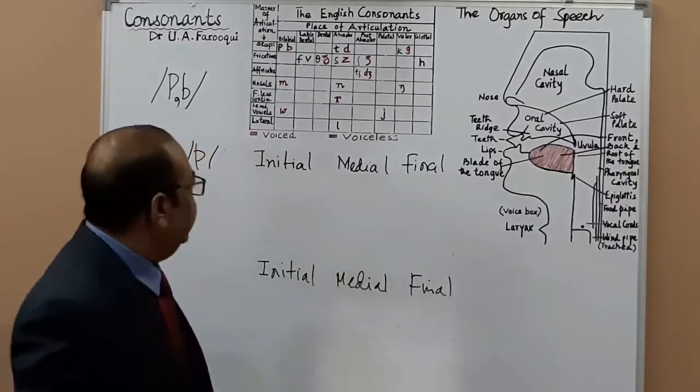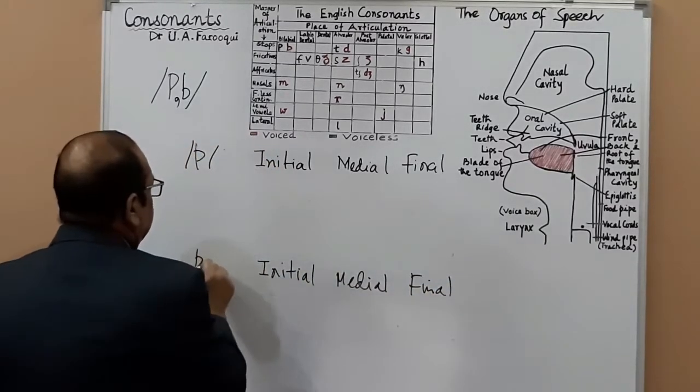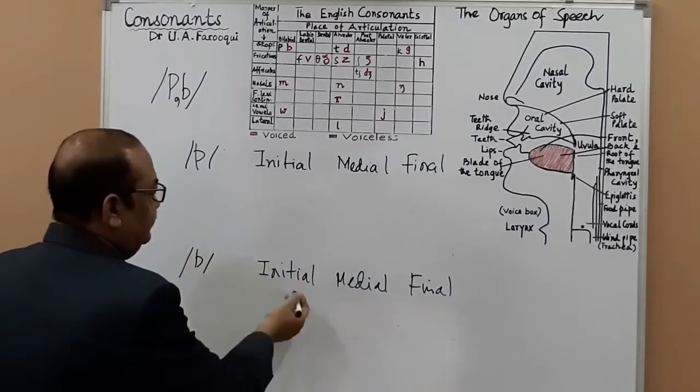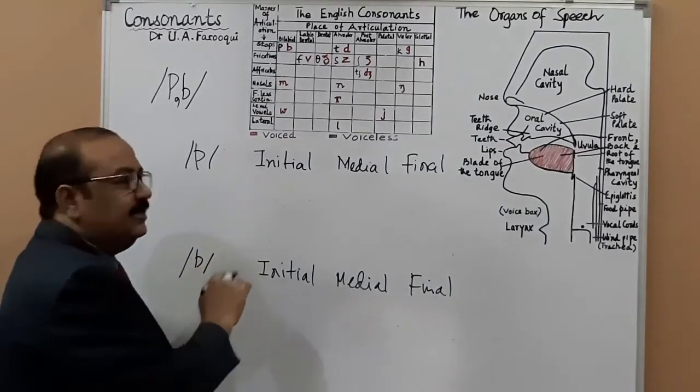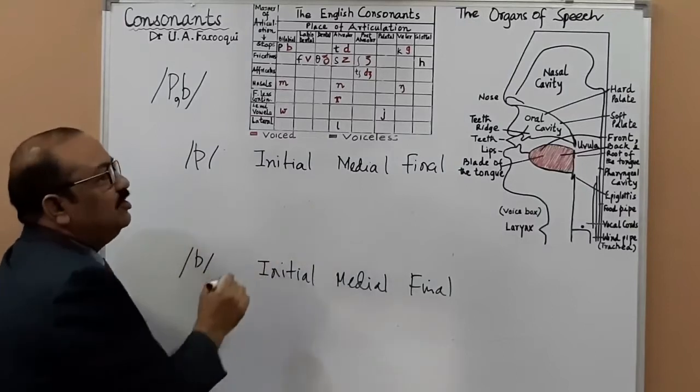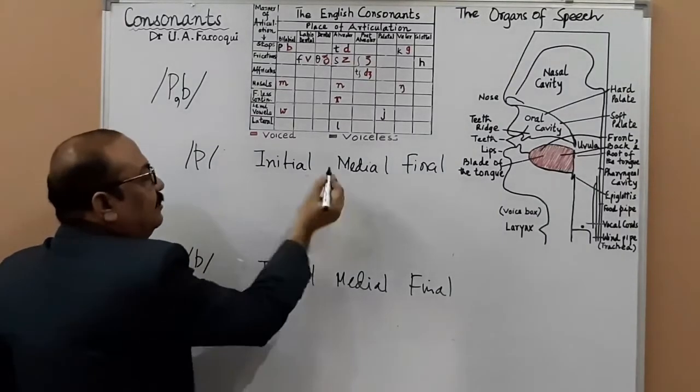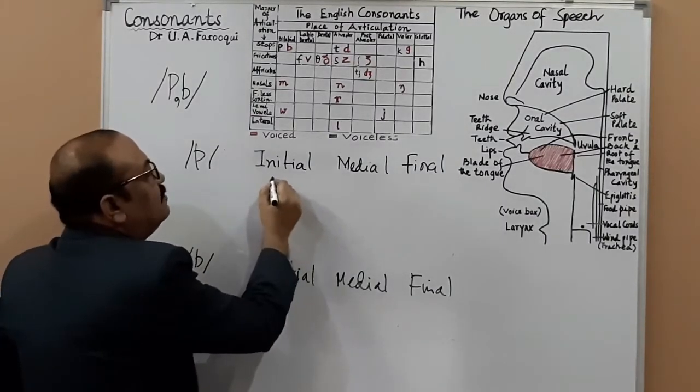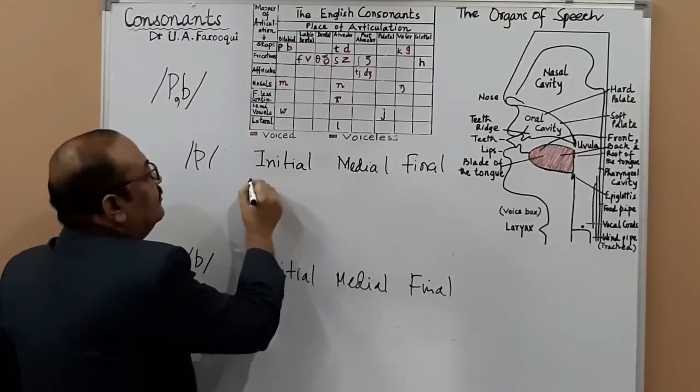Here we shall write words starting with ba sound, and here words starting with pa sound. So for example, let us say the word pin.